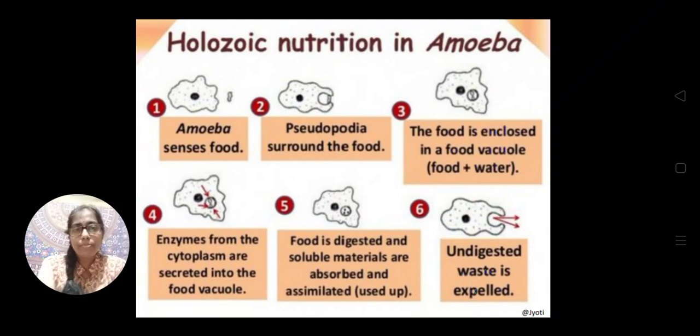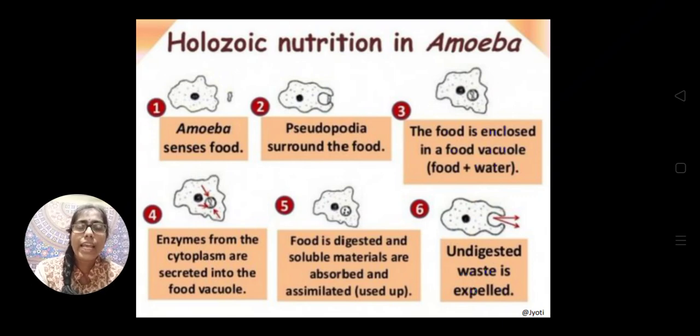Now come to diagram number 4. In the 4th diagram, you can see that the food vacuole is moving in the cytoplasm of the amoeba cell, and as it moves in the cytoplasm, the digestive enzymes from the cytoplasm are released into the food vacuole, and these enzymes digest the food present in the food vacuole.